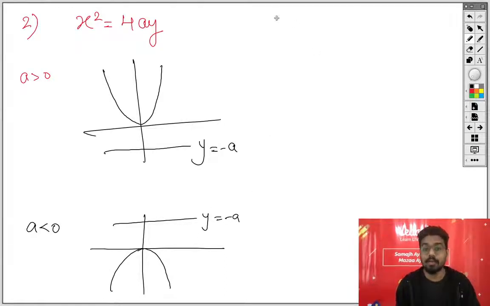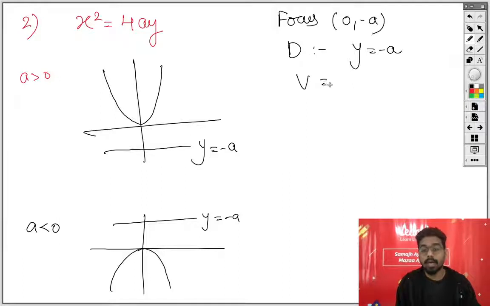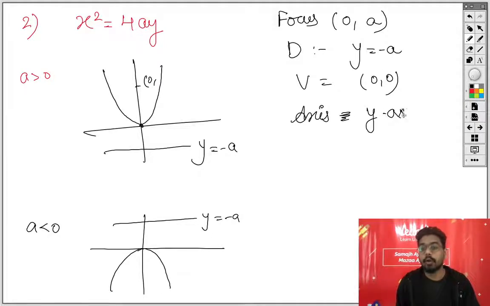Equation will remain same. So focus in this case, x square equal to 4ay: focus is 0 comma a. Equation of the directrix is y equals to minus a. Vertex is 0 comma 0 again, because this point is 0 comma 0. This point is 0 comma a. Okay? Focus is 0 comma a. Directrix is y equal to minus a. Vertex is 0 comma 0. And the axis of the parabola is y axis, or you will say the line x equals to 0.